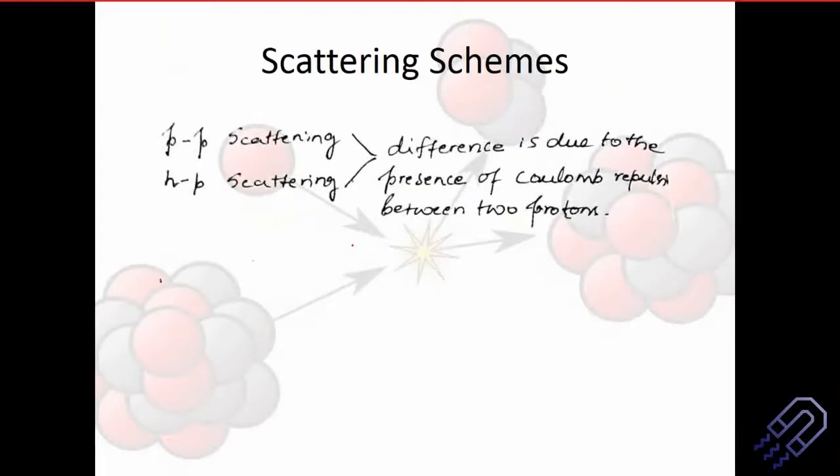If you consider scattering schemes, this might not be a question, because if I say scattering schemes, it's a very broad question. But in terms of nuclear physics right now, we are talking about proton-proton scattering. What exactly does it mean? You have a proton beam coming and hitting the nuclei, and the nuclei is very simple: it has just one proton. So if a proton beam is coming in and hitting the proton, what is happening is proton-proton scattering. Whether this is high energy or low energy scattering, we will see, but high energy scattering is what is carried out most of the time.